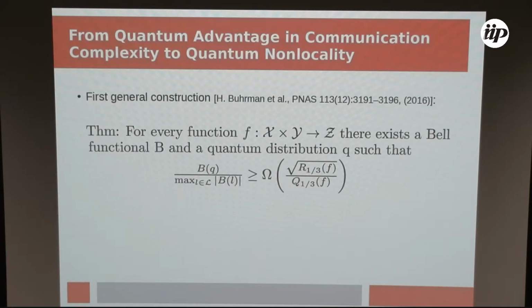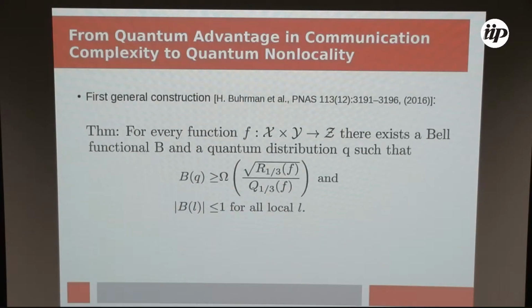So the first general result, going from a quantum communication complexity advantage to a Bell violation, was given by Buhrman and co-authors in 2016, and says that for every function, there is a Bell inequality and a quantum distribution for which the Bell violation that distribution achieves on this Bell inequality is lower bounded by the ratio between the square root of the classical communication complexity of the function and the quantum communication complexity of the function.